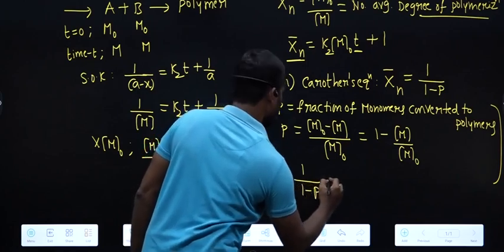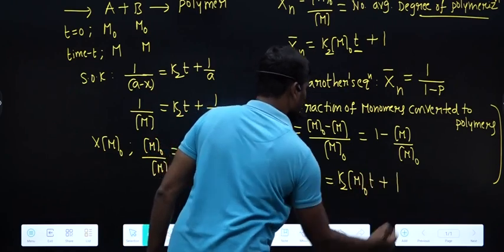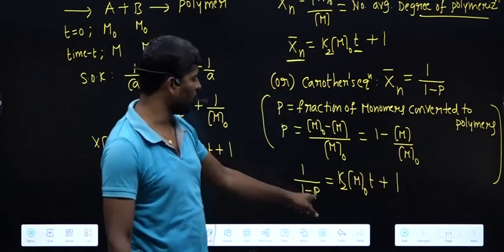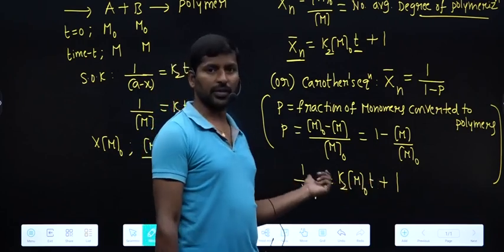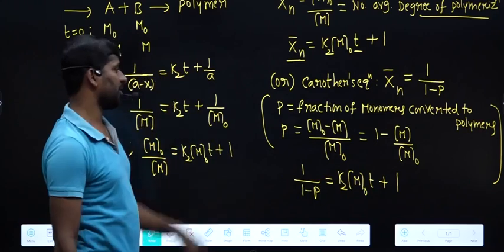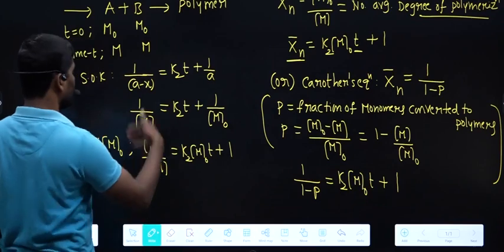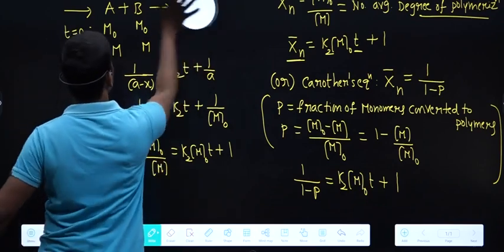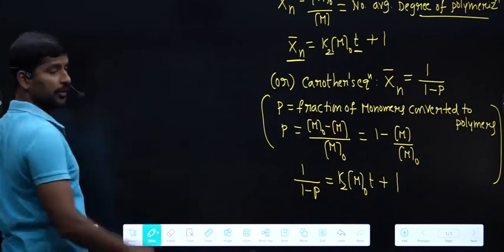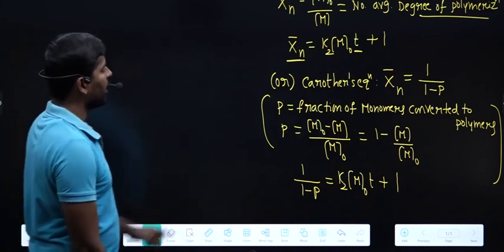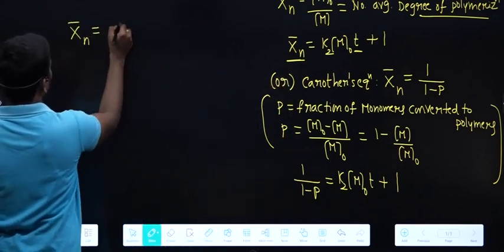So here we can write the Carothers equation also: 1 by 1 minus p is equal to k2 M naught t plus 1. How the fraction of monomers converted to polymers changes with time, that also we can study based on this equation. This is the kinetics of polymerization. Similarly we can apply it to third order also, but that much depth may not be required. From this Carothers equation, we have Xn bar is equal to 1 by 1 minus p.